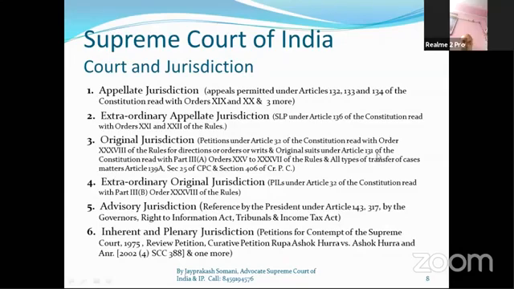So these are the original jurisdiction. One is under Article 32 for breach of fundamental rights. So a person whose fundamental right is in danger or breached, in that circumstance can file a writ petition in the Supreme Court. This is the provision under Article 32.